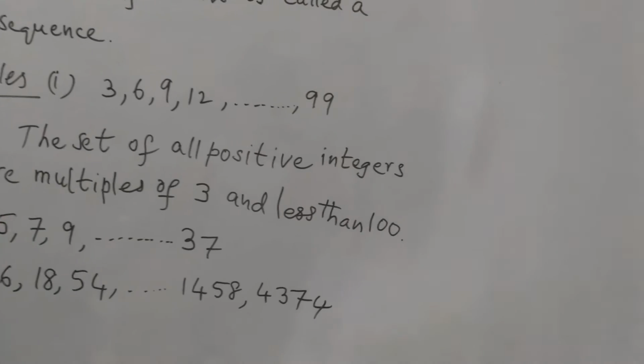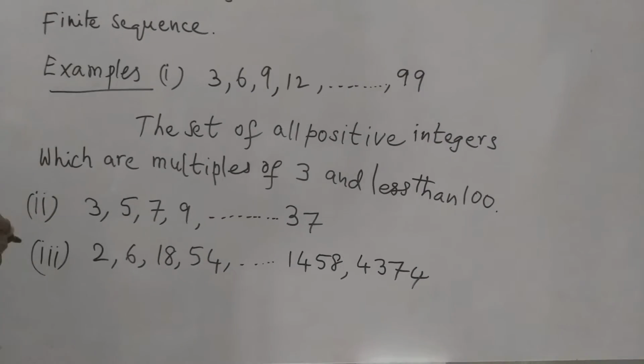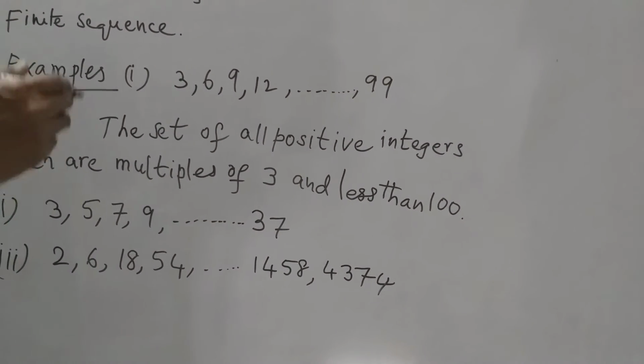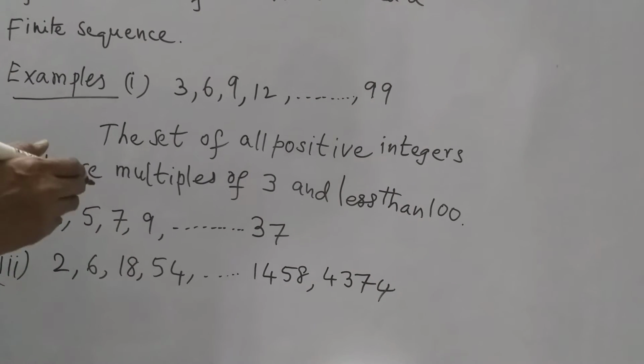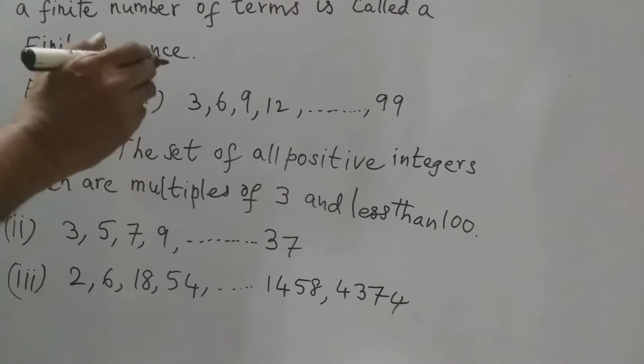One very important note from all these three examples: a sequence should compulsorily follow a certain rule or mathematical pattern.